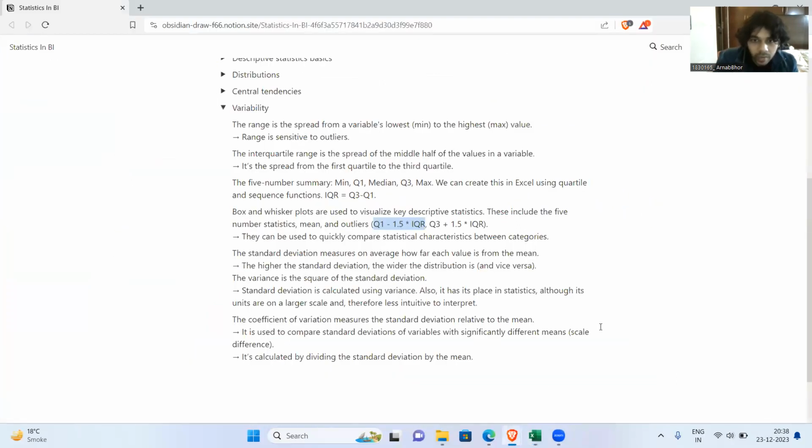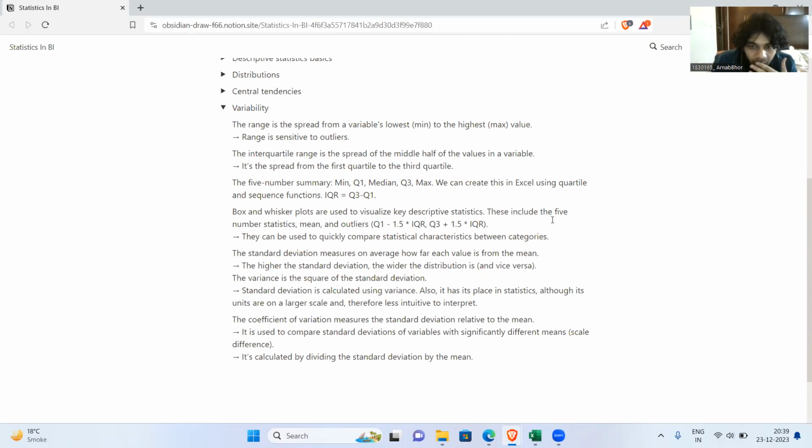So yeah, I don't know how clearly I was able to explain this part, but I hope I was able to make sense. In terms of variability, the measures we have are the range, simply maximum minus the minimum. Then there's the standard deviation also. Variance and standard deviation are very similar concepts. Standard deviation is the average distance from the mean that the average data point has. So on average, how far away is the data point from the mean? That's what standard deviation measures for us.